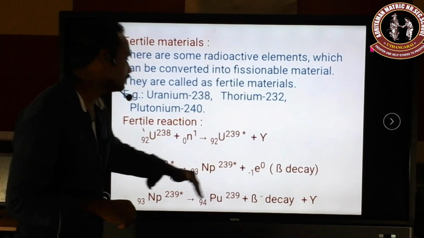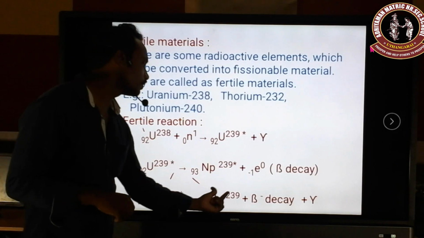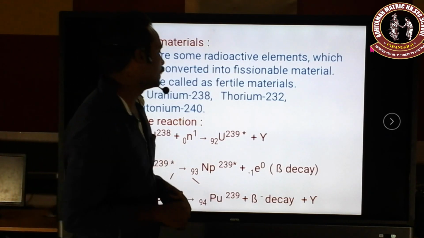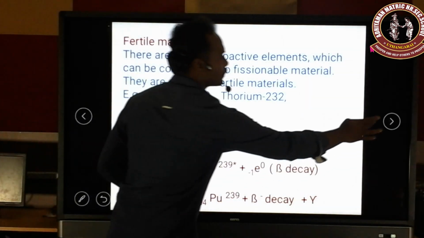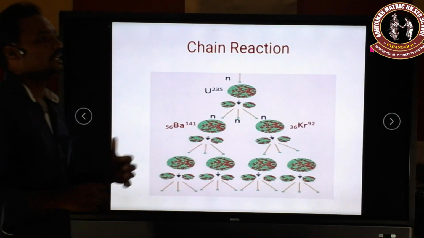So this process is called fertile materials. Here, uranium-238 is called a fertile element. Now it becomes a fissionable element. So next we are going to see about chain reactions.